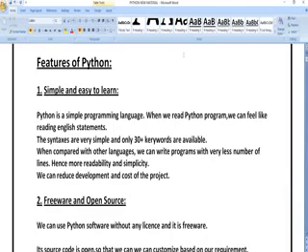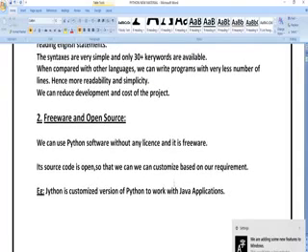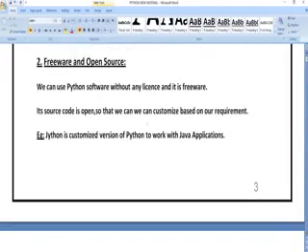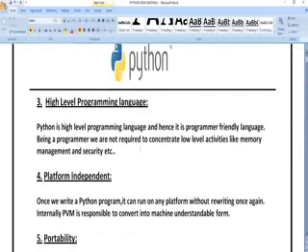The second one is it is open source software. Open source means the Python software can be easily downloaded, and it is downloaded for free. It is open source, no need to pay any amount for downloading the software. It comes under the category of high level programming language. High level means it is going to support the concepts of classes and objects. That is why we say this is a high level programming language.